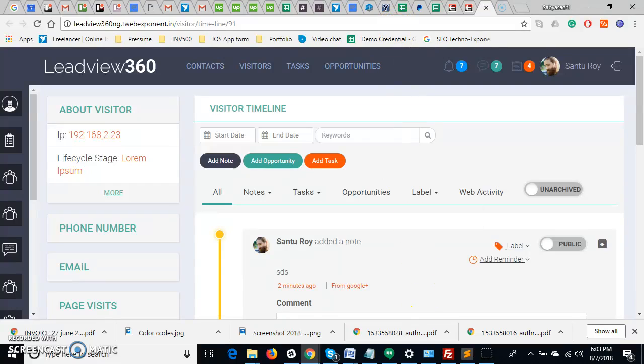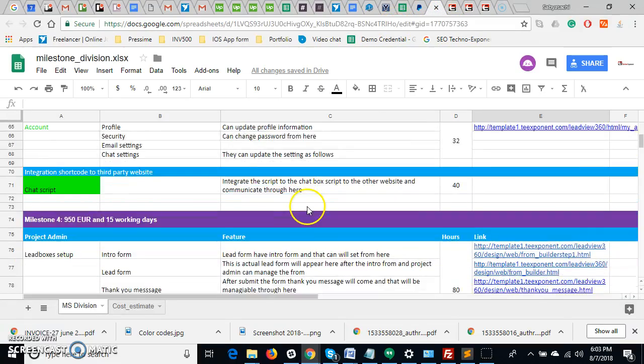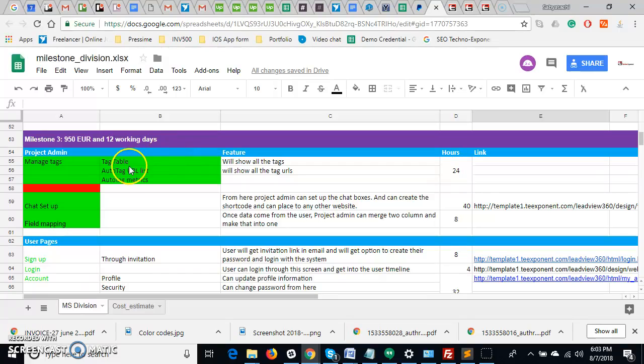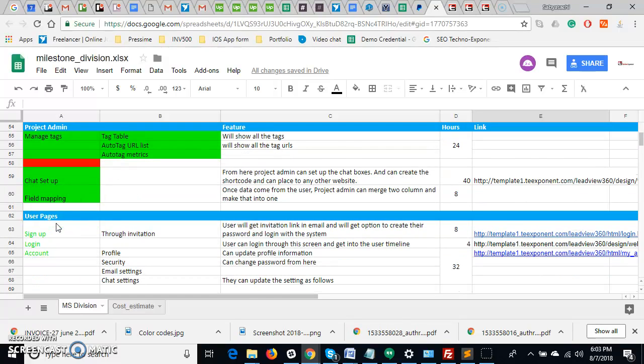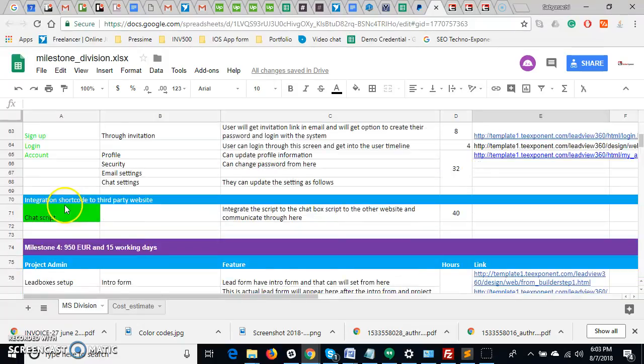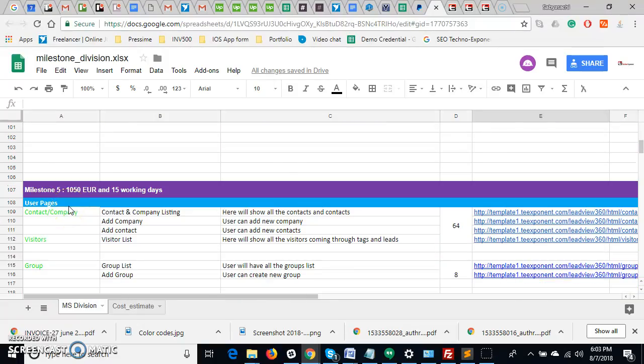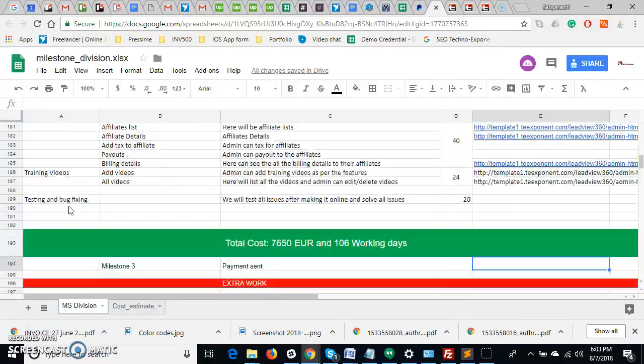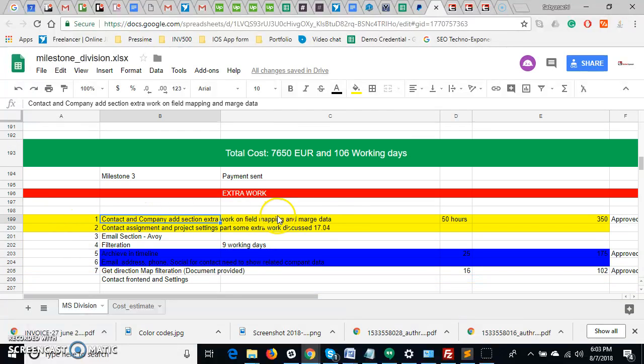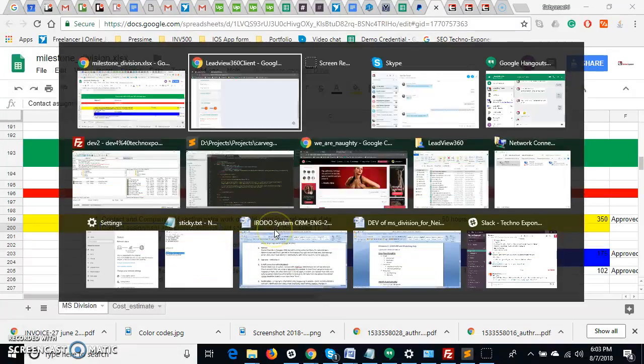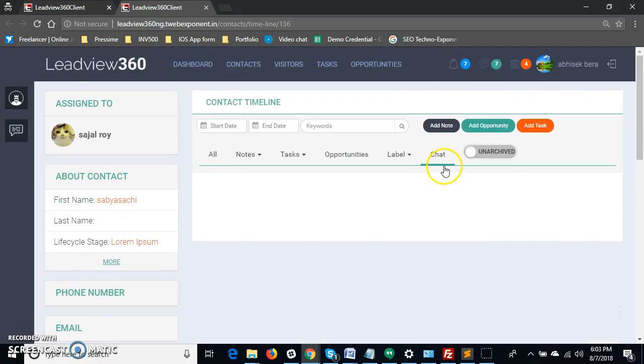And if I see in this milestone functionality, this full section is done. Field mapping you previously saw, you can test it. And another important thing which I completed, in the below section, like contact data that you already saw in the previous version, assignment, contact to assignment of the project, that you also saw, but I can show you this also.